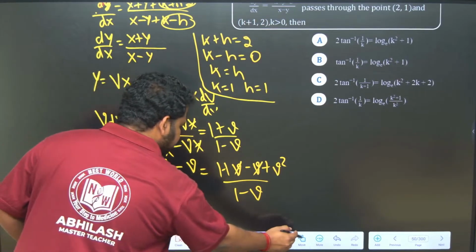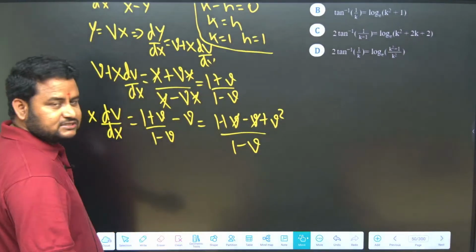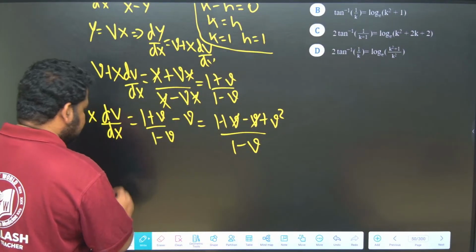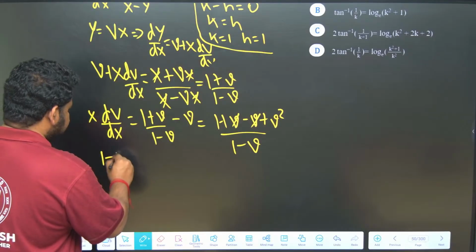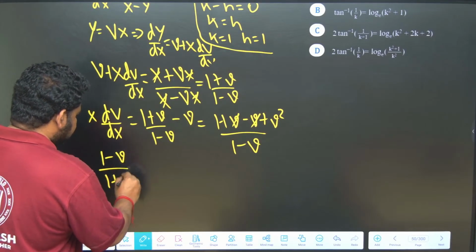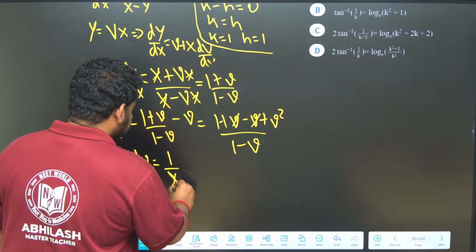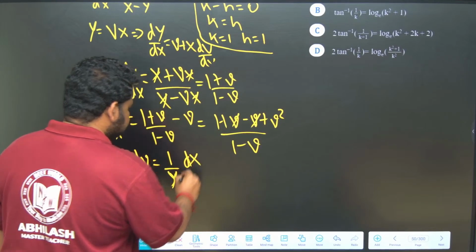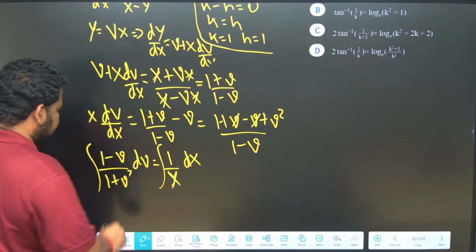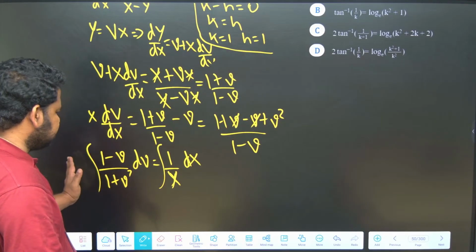If I take it to LHS and bring x to RHS along with dx, I will get (1 minus v) by (1 plus v square) into dv is equal to 1 by x into dx. Now, I should integrate this. I have to separate and integrate this.